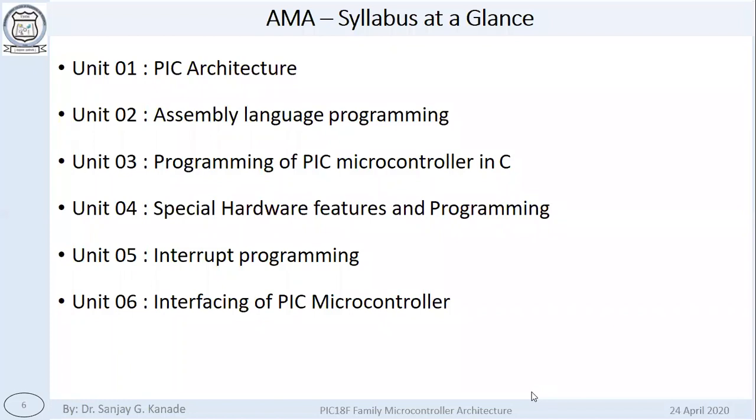Then starting with the fourth unit, we will see the special hardware features and programming to use those special hardware features. Then in the fifth unit, we will see interrupt programming. Now you already know what interrupt is, right? You have seen this concept in the 8051 microcontroller. The concept is similar, but the way of implementation is different. Okay. And in the final unit, we will see interfacing of the PIC microcontroller with various devices like motors and sensors.